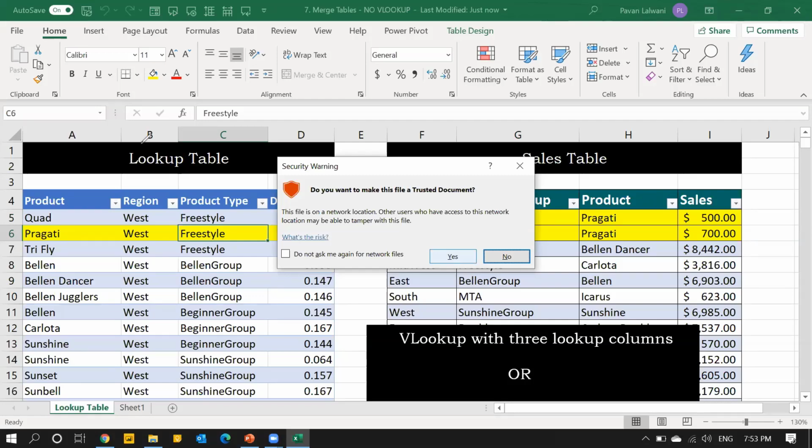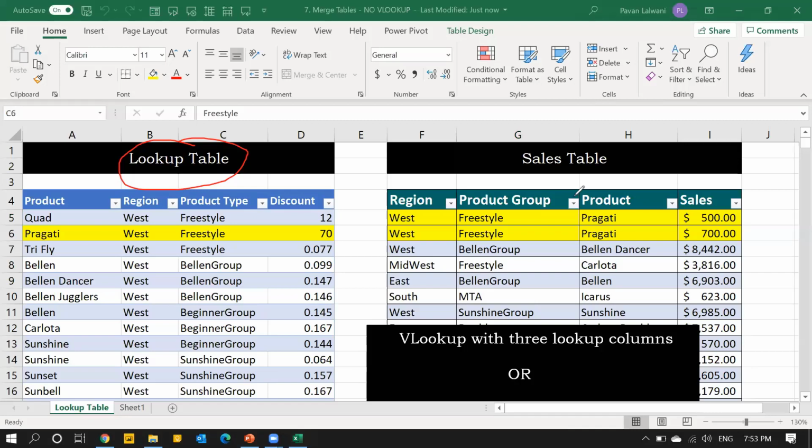I have 2 tables. One is lookup table and second is sales table. In both the tables, there are 3 common columns: region, product group, and product. So now what I'm expecting is, I want this discount column to be written here, or the entire discount column should come here.